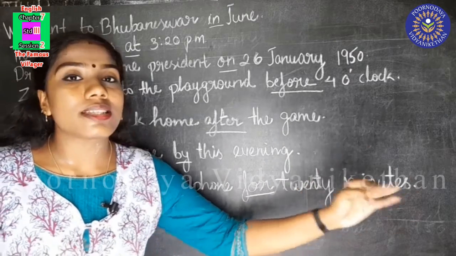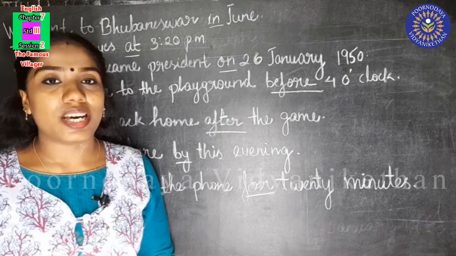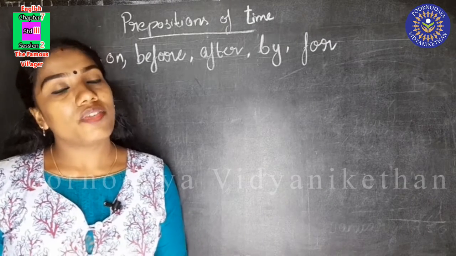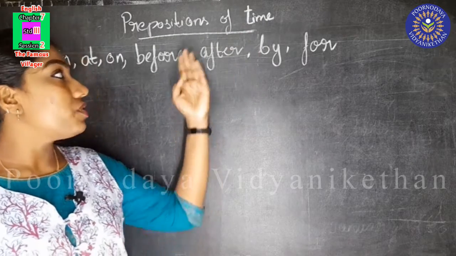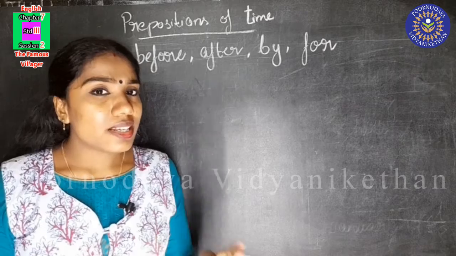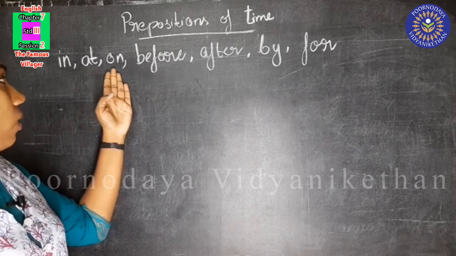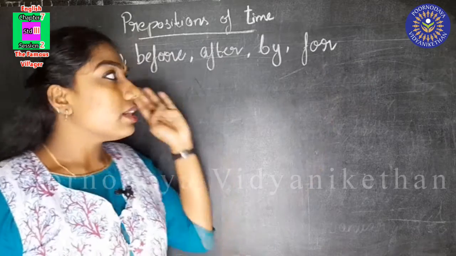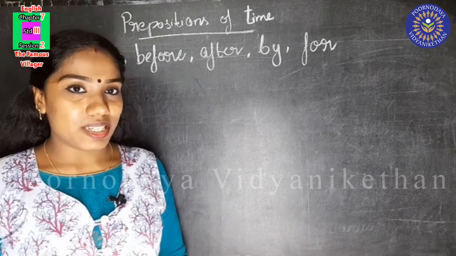when these incidents happened. These words are called prepositions of time. So children, we learned prepositions of time. What are prepositions of time? Prepositions of time are words that say when something happened. In, at, on, before, after, by and for. These are the words that tell us when something happened.